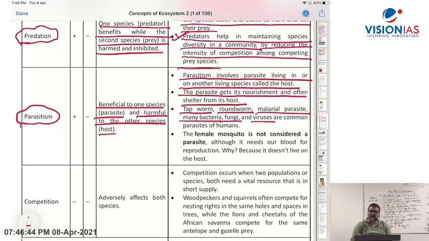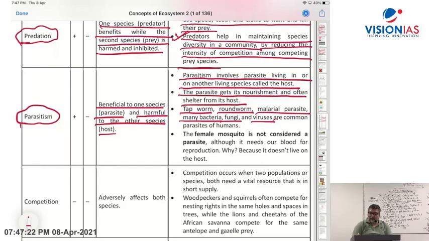Somebody has asked me in the response about the difference between virus and parasite. Viruses are also parasites. They kill the host. The COVID-19 virus, once it enters the cell, multiplies and kills the cells. The cells die, and then the human body dies. So viruses are also parasites. The virus enters the host, enters the cell, and destroys the cell as a parasite.